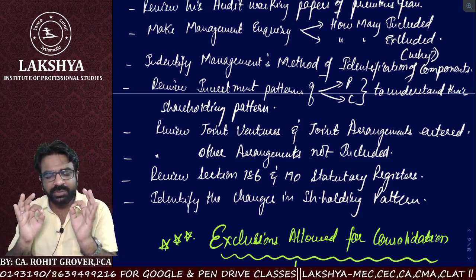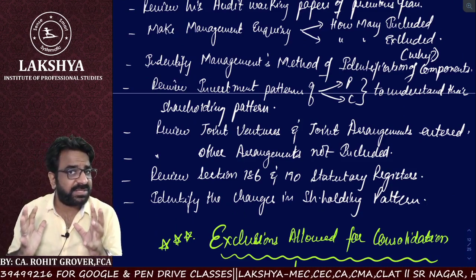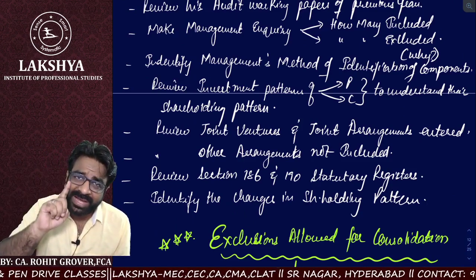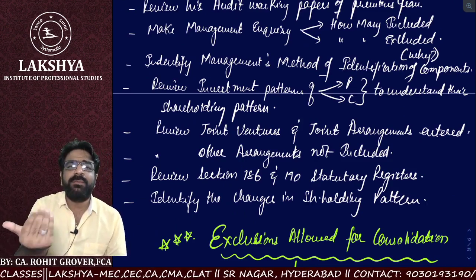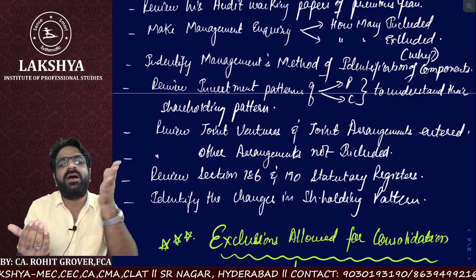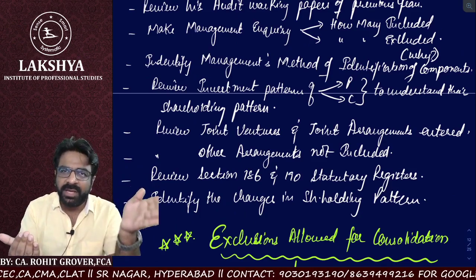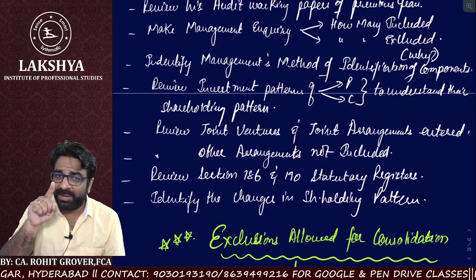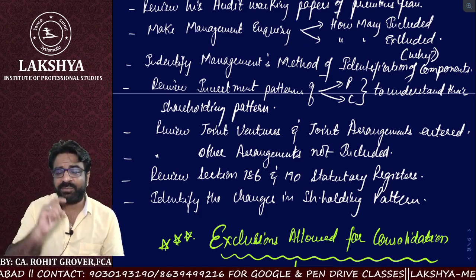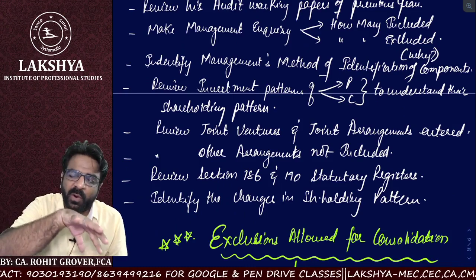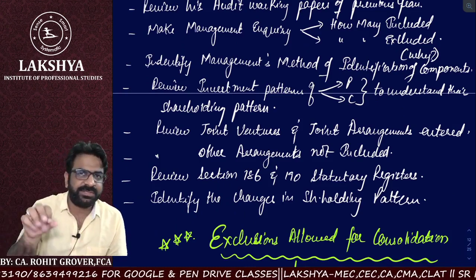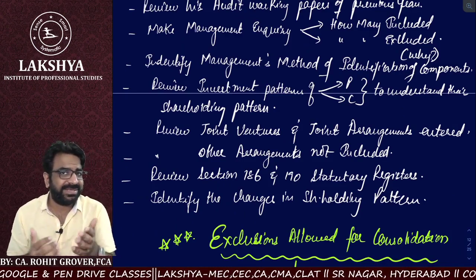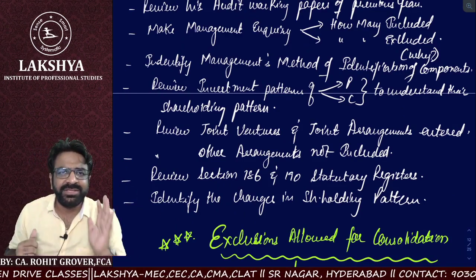Then I will also look at my professional skepticism now. I will not stop there. I will also ask the parent management to give me the copies of some major other arrangements and other assignments which you have entered into with other companies. There may be a chance that they would like to hide some information. So I will obtain the copy of all the arrangements, all the agreements. By reading all of them, I will automatically come to know whether it is a joint venture agreement or just a general purpose agreement.